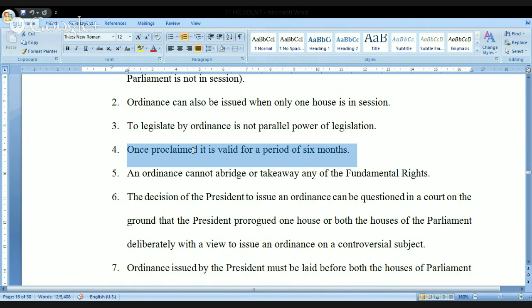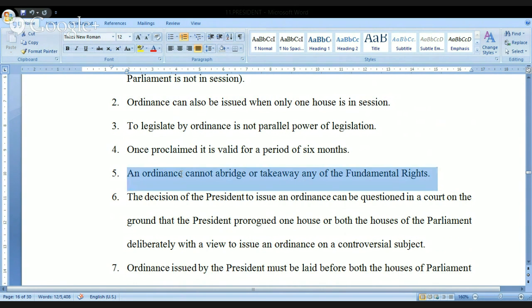But otherwise, what is the minimum gap? Maximum is 6 months between two consecutive sessions. But what is the minimum gap between two consecutive sessions is not mentioned in the constitution. Once it is prorogued, at any time it can be summoned, but that period should not be more than 6 months. That's the reason why it may be summoned within 10 days, 1 week, 1 month, or 2 months, 3 months, but not beyond 6 months. That's the reason why we are using the word 6 months.